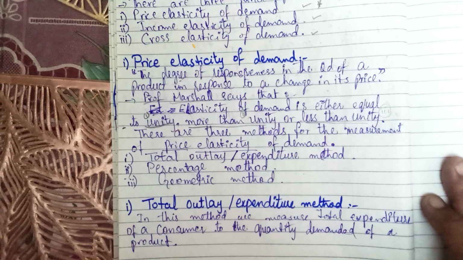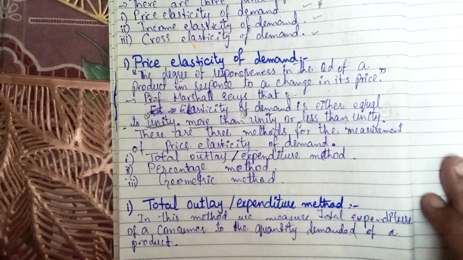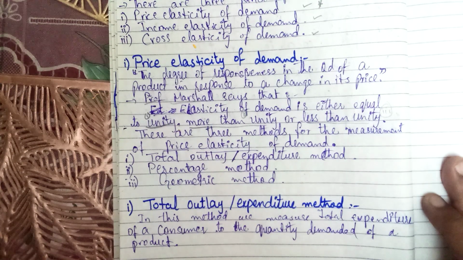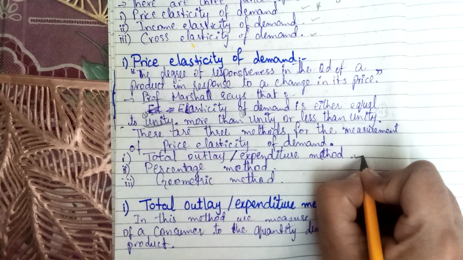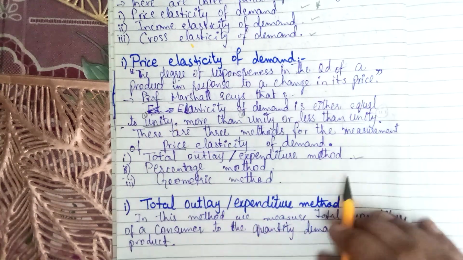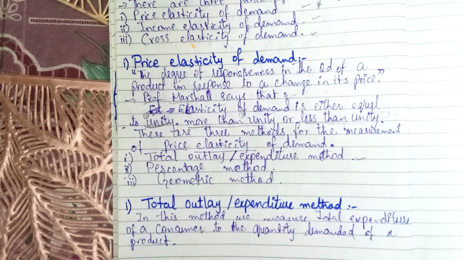There are three methods for the measurement of price elasticity of demand. Number one is the total outlay or expenditure method. Number two, the percentage method. Number three, the geometric method. So first we will discuss this subtype of price elasticity of demand. Today we will start with the total outlay or expenditure method.